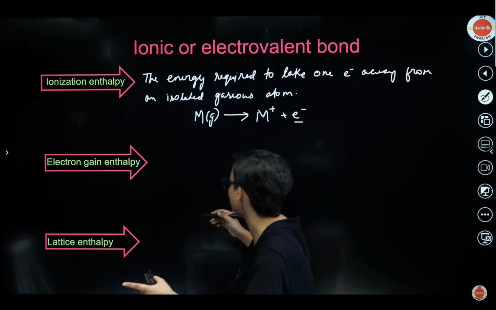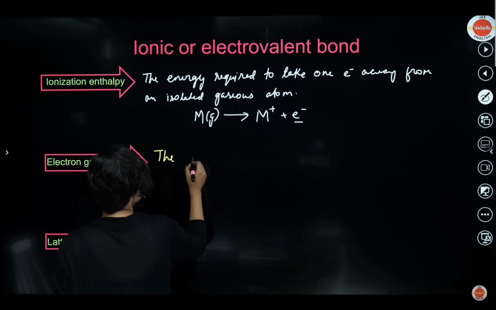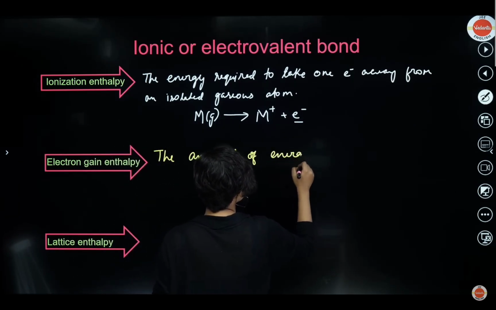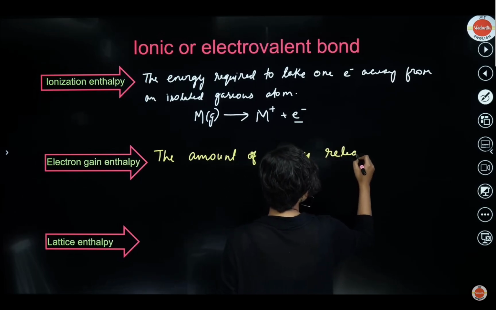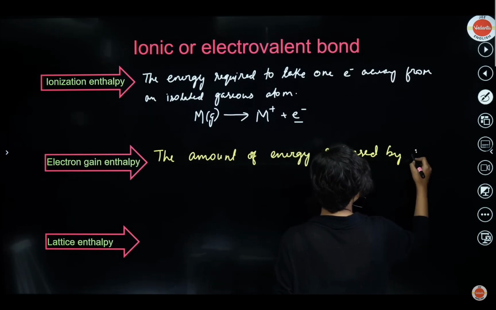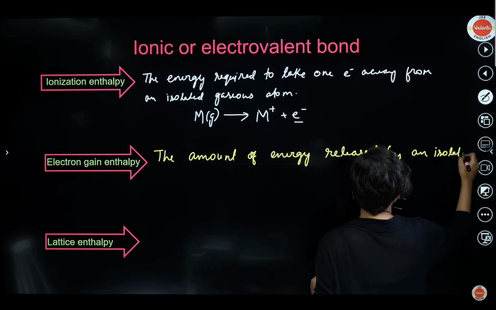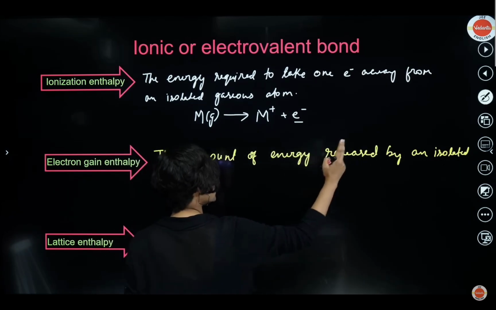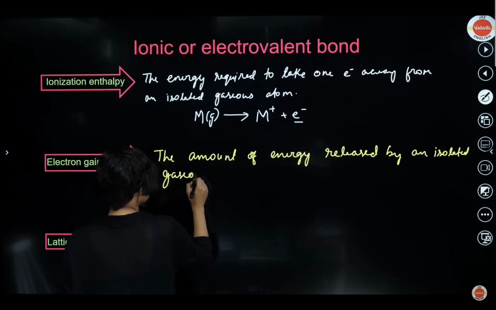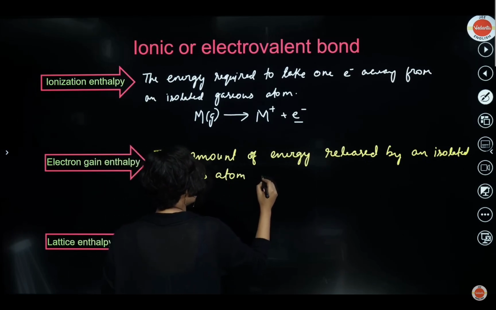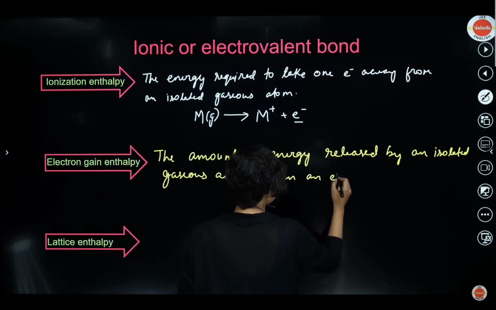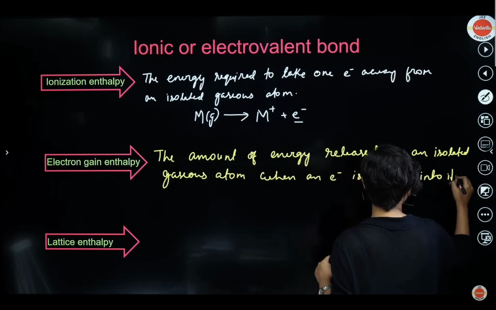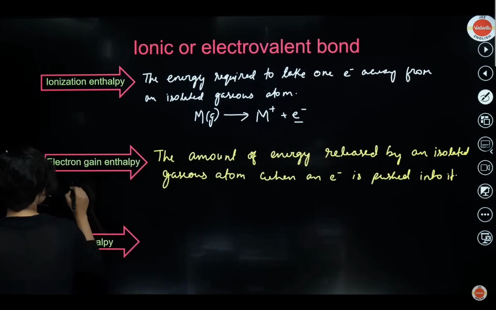It releases some energy. So what is electron gain enthalpy? The amount of energy released by an isolated gaseous atom when an electron is pushed into it. All of this happens in an isolated gaseous state. The atom should not be bonded, by the way. Okay? So basically, this is actually negative in nature, okay?